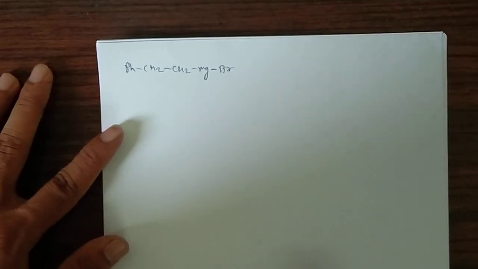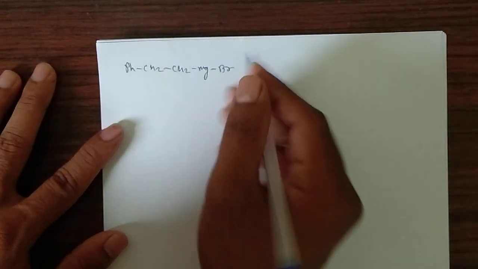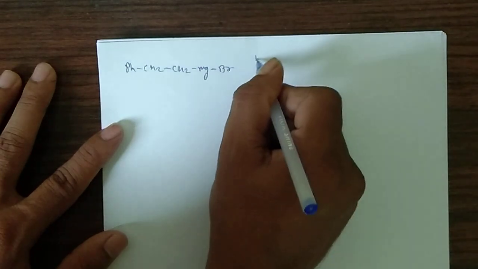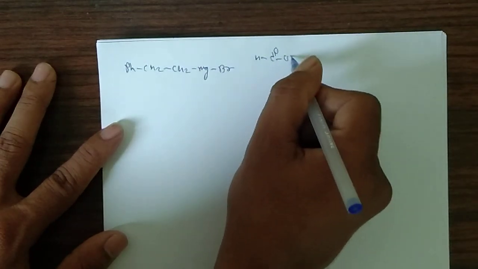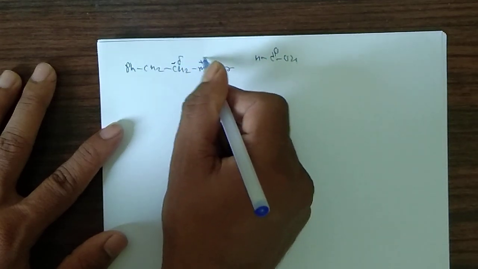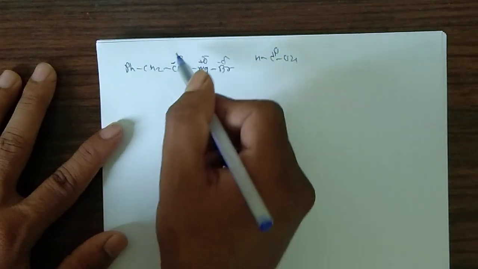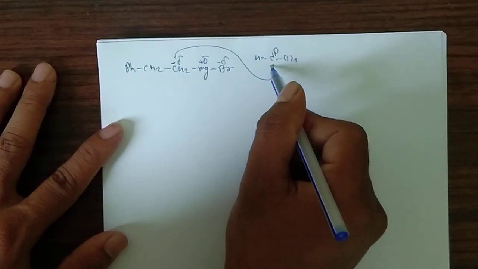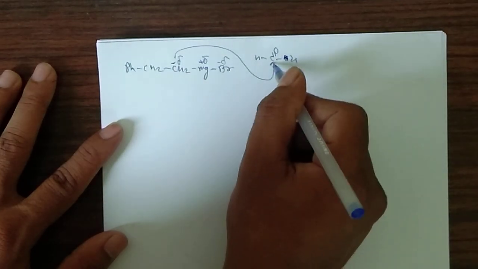After that, what is the last reagent? After magnesium they added formaldehyde. The carbonyl carbon is partially positive and oxygen partially negative, so this is a nucleophilic addition reaction on that carbonyl carbon.